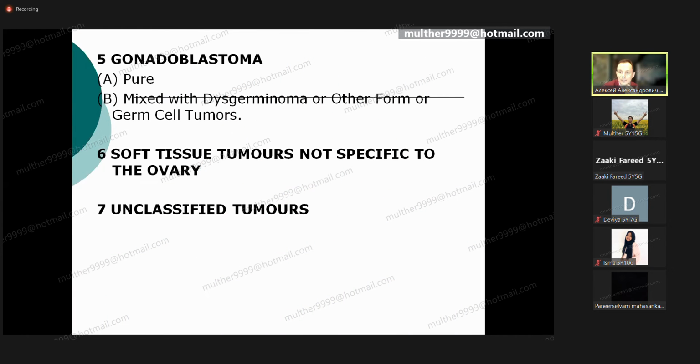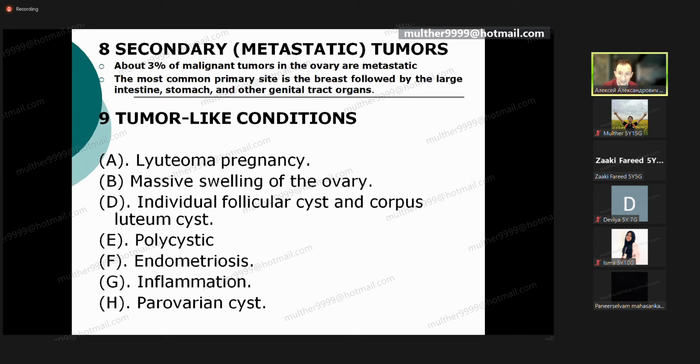What else can be included inside of the classification of the tumors of the ovary? Gonadoblastomas, soft tissue tumors, unclassified tumors, metastatic tumors, and don't forget that we have such a group like tumor-like conditions. What is it, guys? It's not a true tumor. It's a condition which we can meet during our life, like for example, luteoma of the pregnancy, where 50% of pregnancies could be affected by specific corpus luteum enlargement, luteoma.